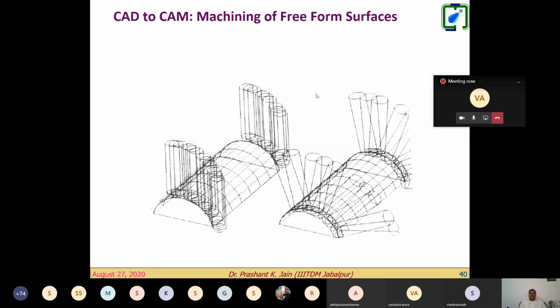Here what we see is a cylindrical surface to be machined, right? If we machine in this fashion on a 3-axis machine, what we get here is stair stepping, like we talked about in additive manufacturing, right? So the stair stepping would be there. What is required? We need a ball-point cutter, and that cutter has to be every time in line with the normal to the surface, right? So here we need to take care of these computations, meaning we need to calculate the surface normal.